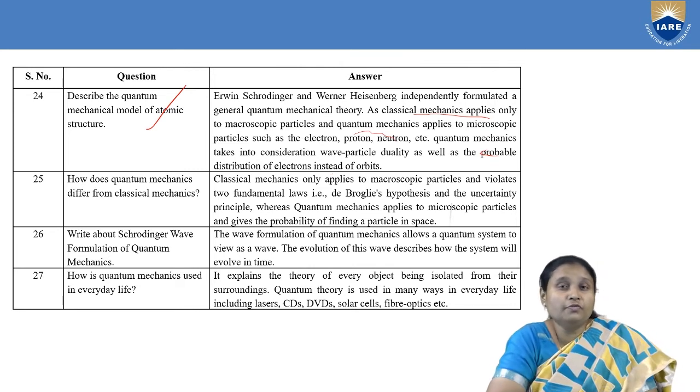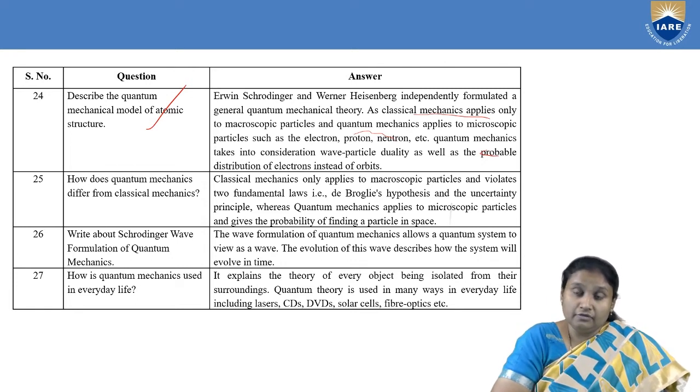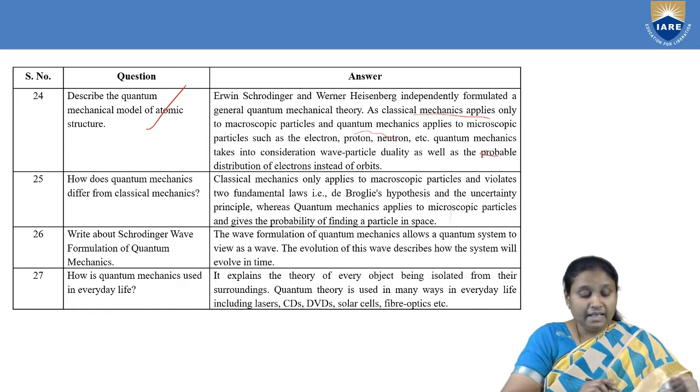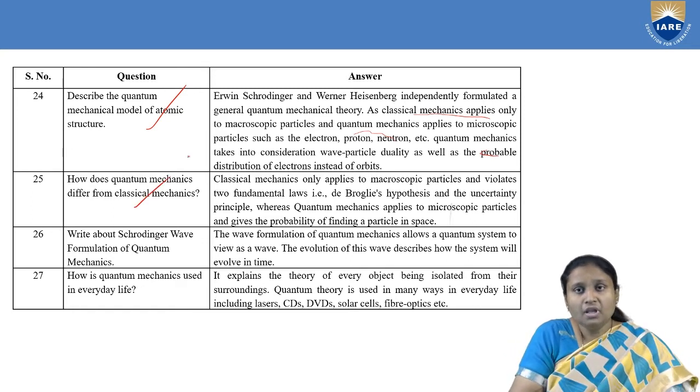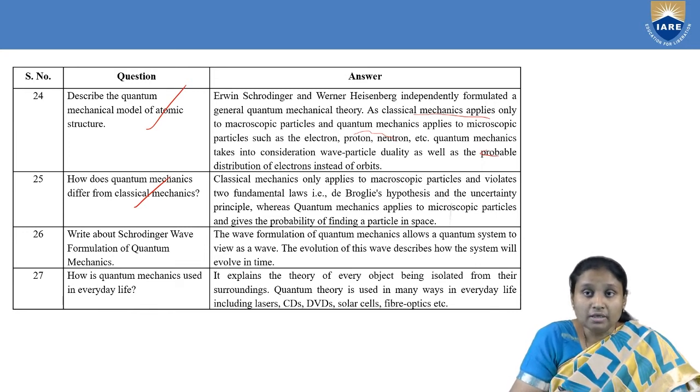So here we'll focus more on the particle, that is the electron, whereas our Bohr model focuses on orbits in which the electron is moving. And the next question: how does quantum mechanics differ from classical mechanics? Classical mechanics, as I have discussed before, applies only to macroscopic properties, or properties of very huge bodies. Whereas quantum mechanics can be applied to microscopic particles and mainly talks about the probability of finding the particle in space.